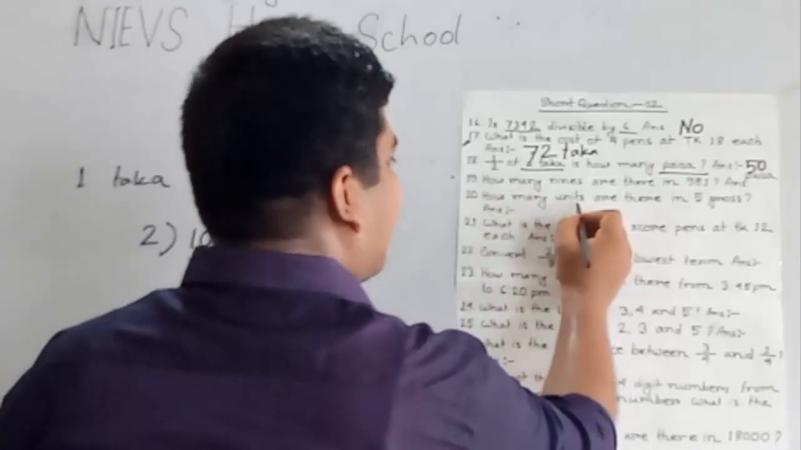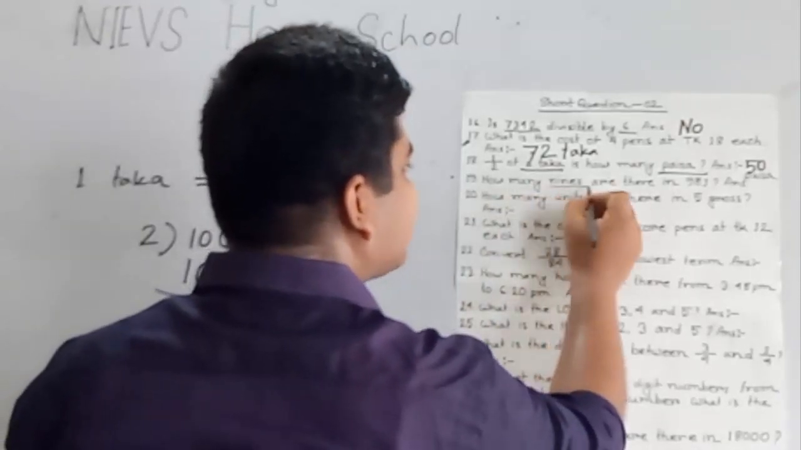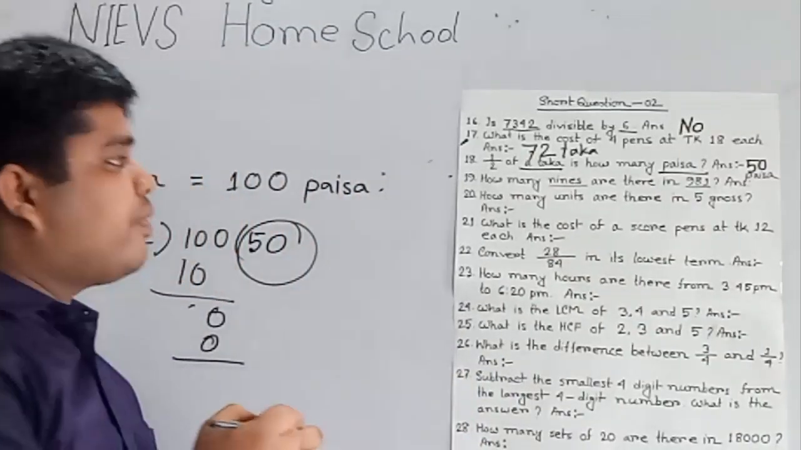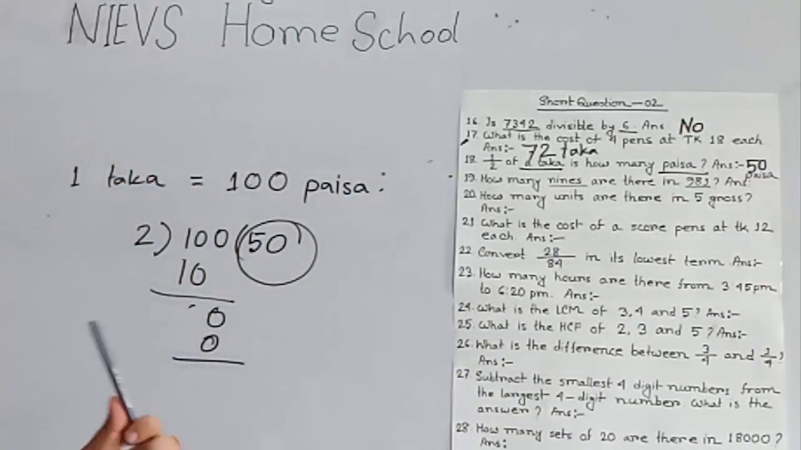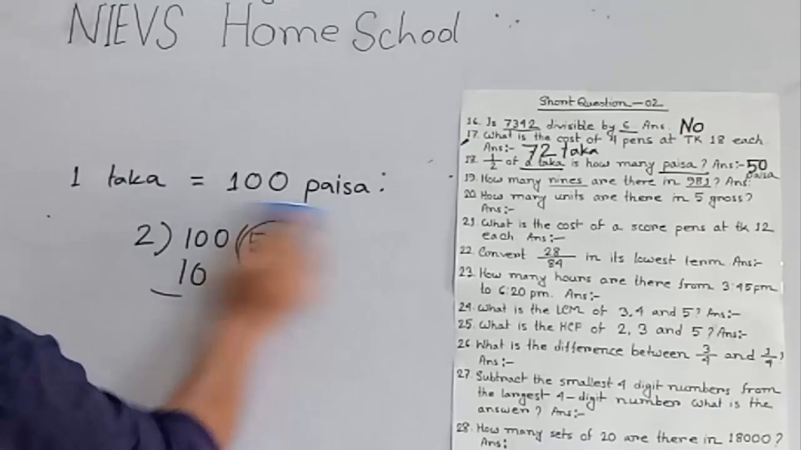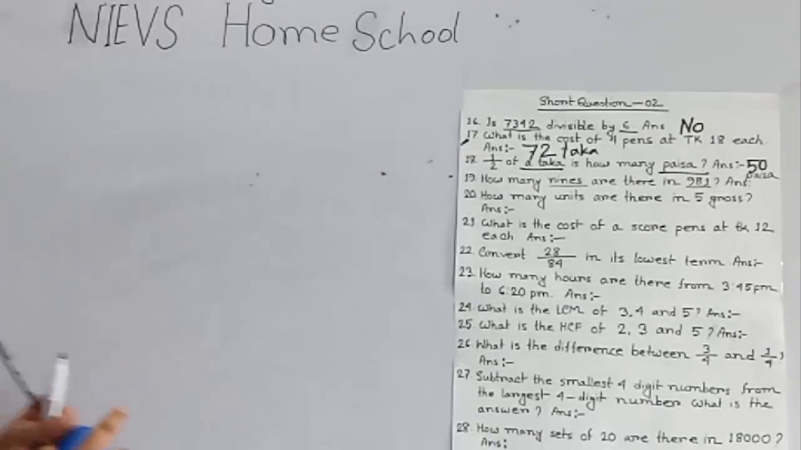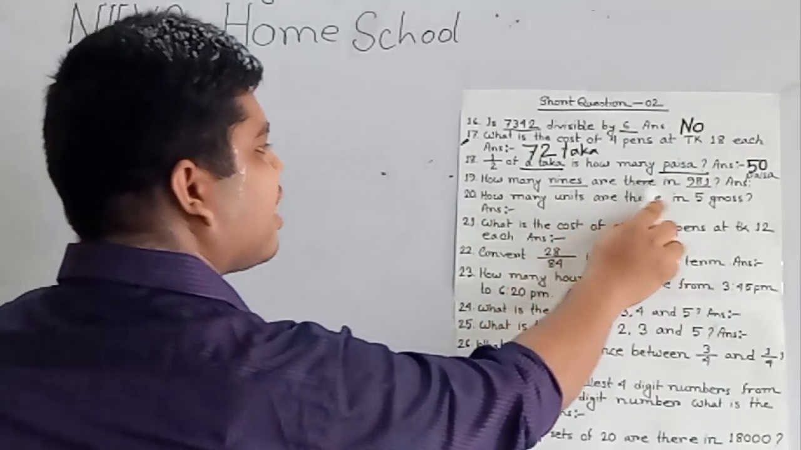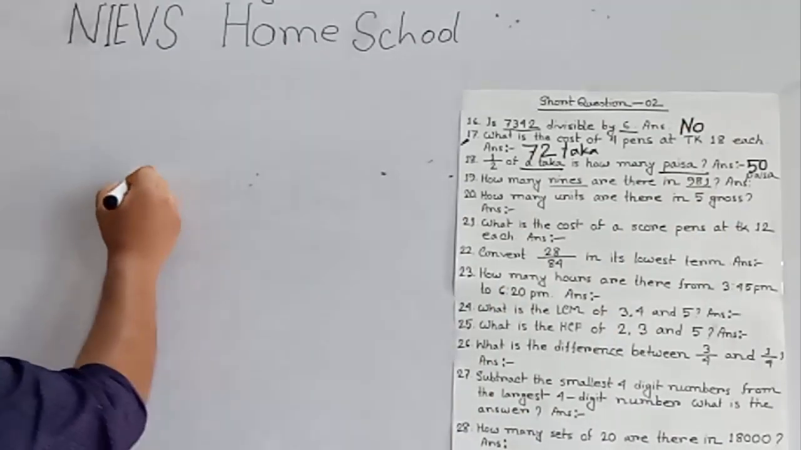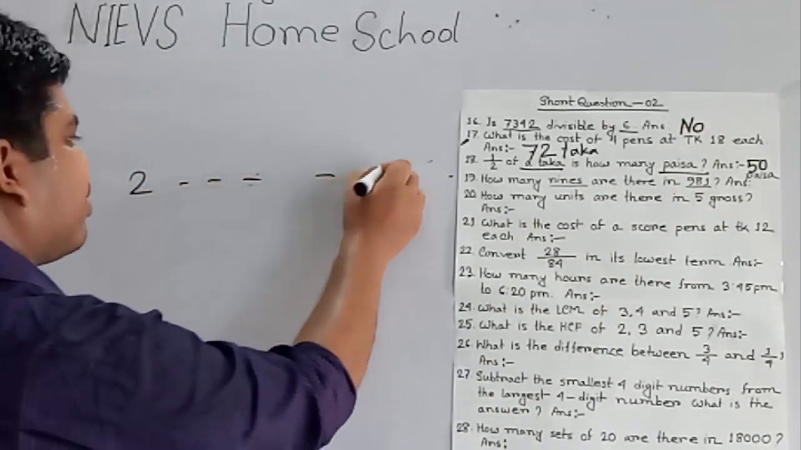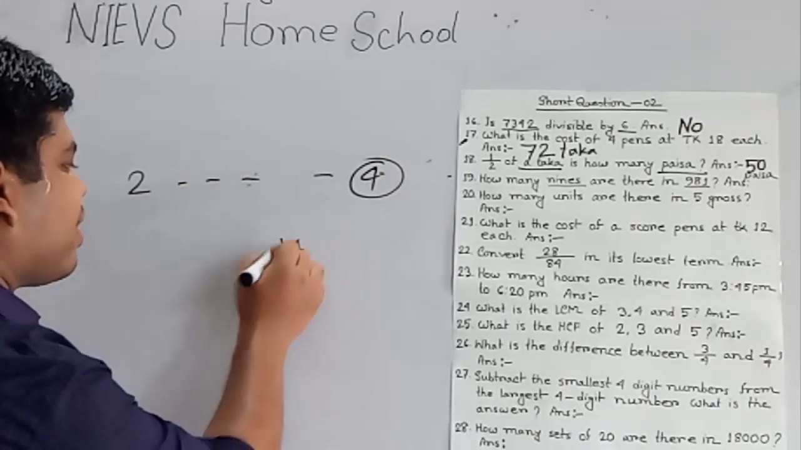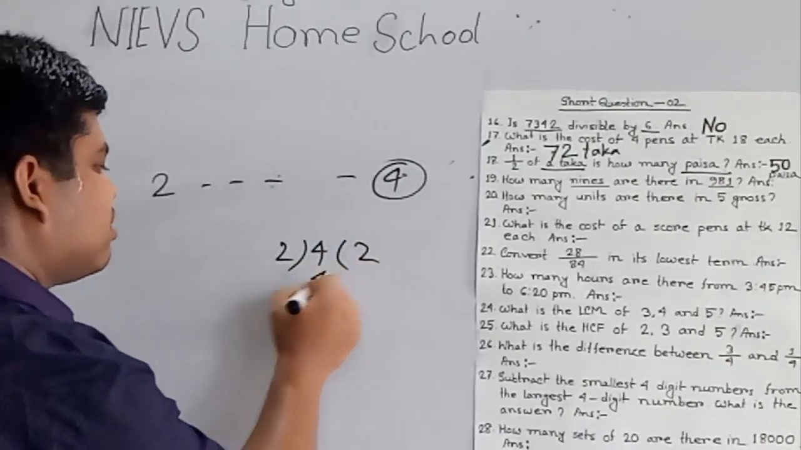Our next question is: how many nines are there in 981? Before starting to solve this math, I shall give you a short example. That means if I ask you how many twos are there in 4? If the question is how many 2 are there in 4, how can you find out the answer? We divide this 4 by 2. 2 twos are 4.